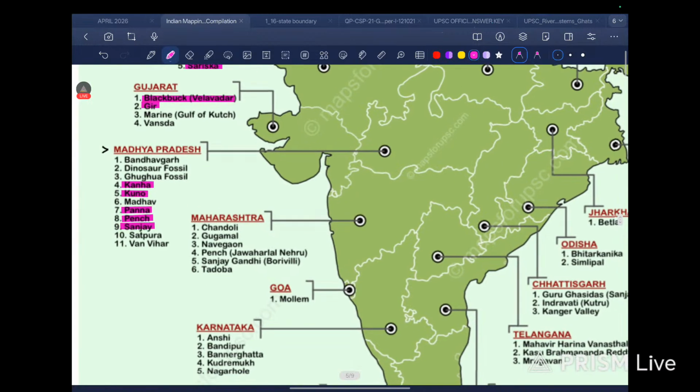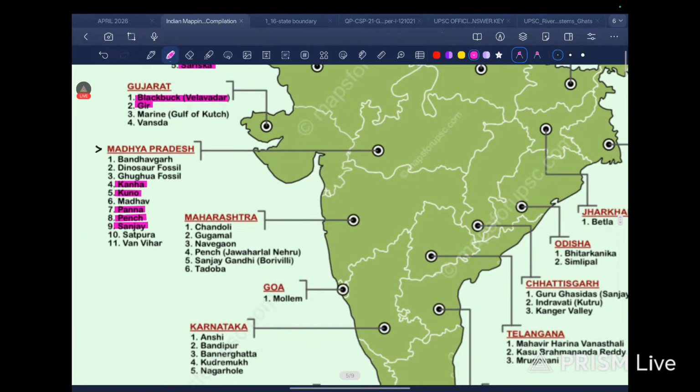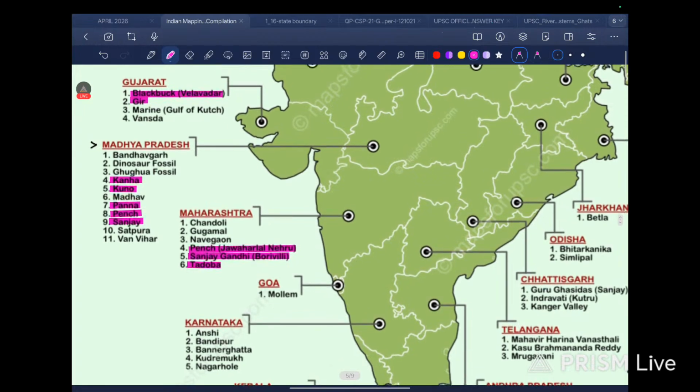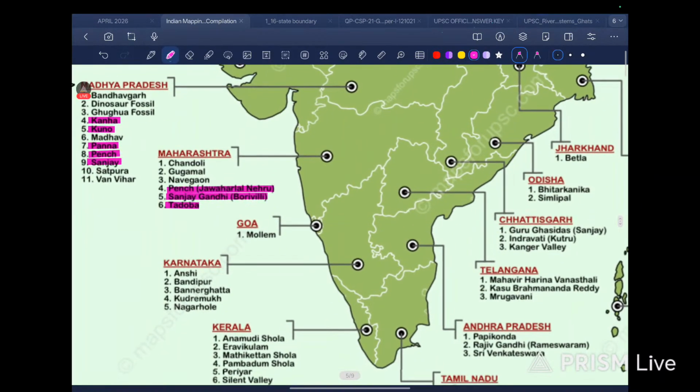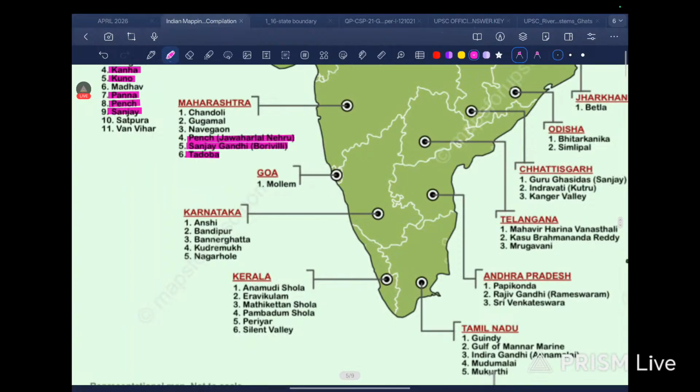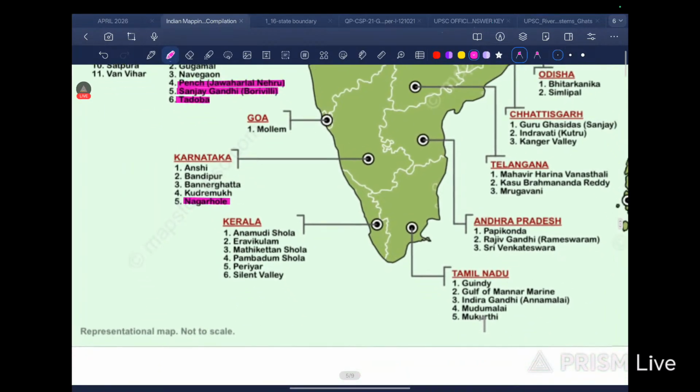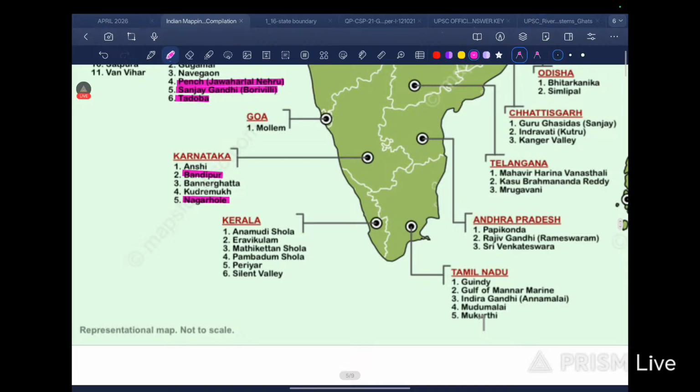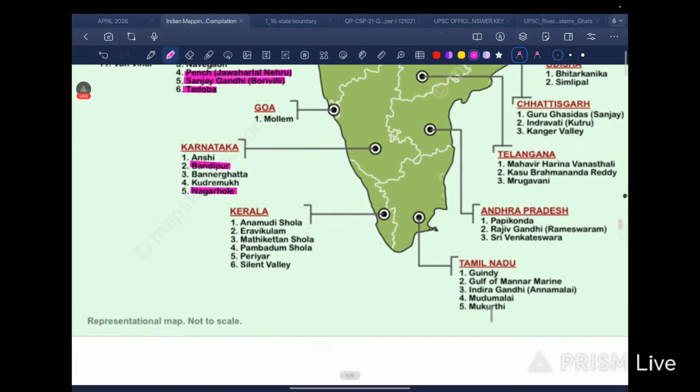Okay, Satpura. These are important. Chandoli, Navegaon, Pench. Pench is important. Sanjay Gandhi, Borivali. Tadoba, it is near, I guess, Nagpur if I am not wrong. Then in Goa we have Molim. In Karnataka we have Nagarhole, which is important. Bandipur.